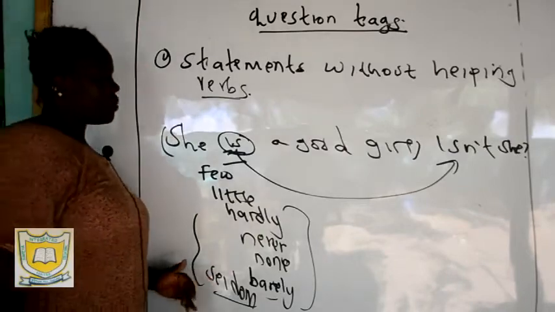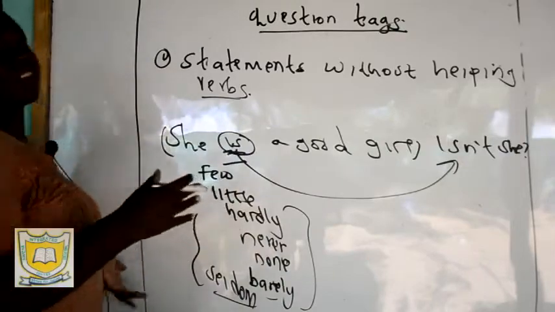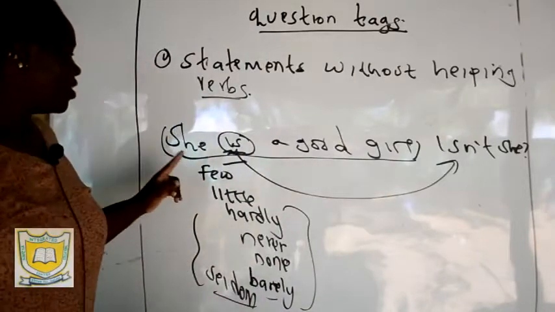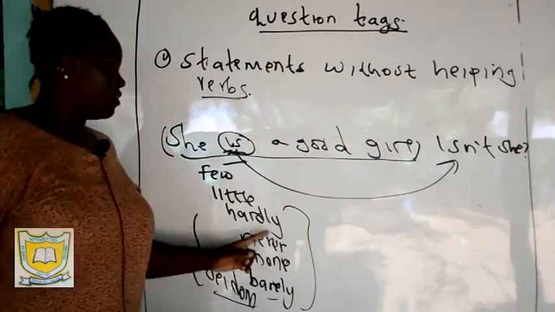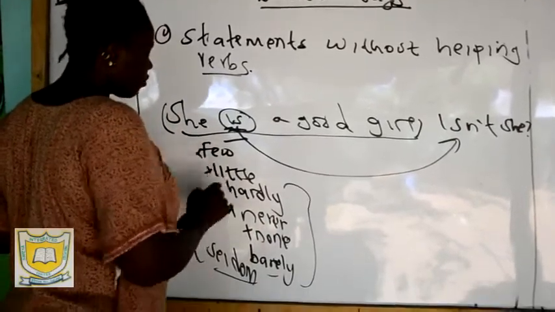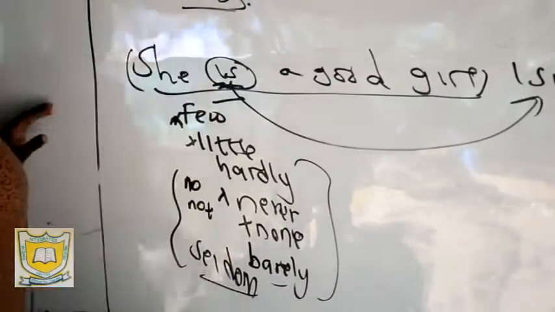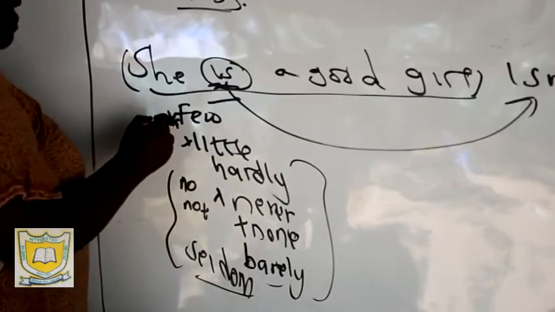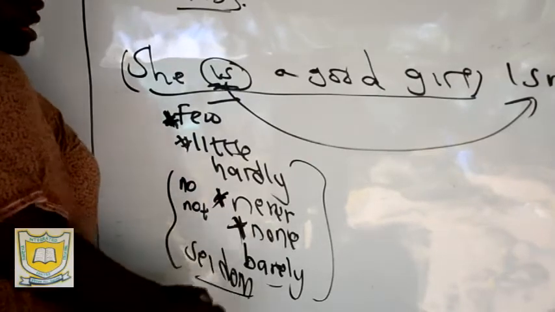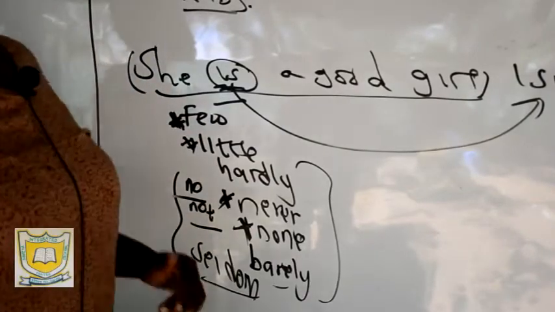So if the statement is negative, it takes a positive question tag. I'm saying this sentence is positive because it does not have few, little, hardly, never, none, barely, and does not have no or not. And why am I putting stars under few, little, never, and none? Because most learners only know statements are negative when they have not or no in them.